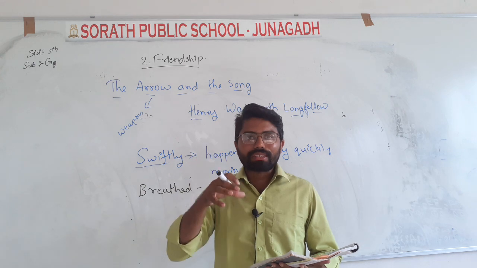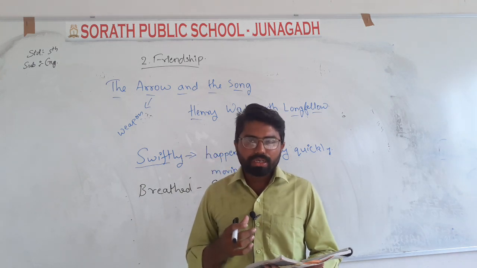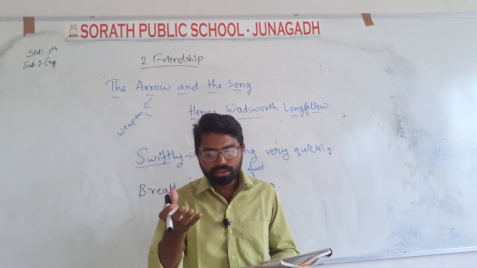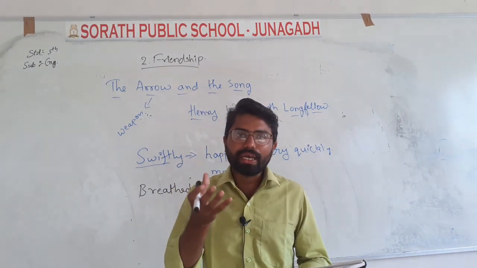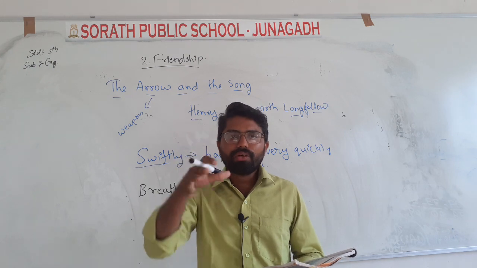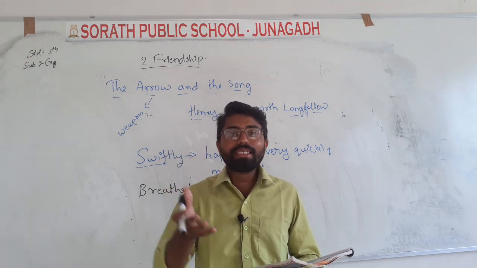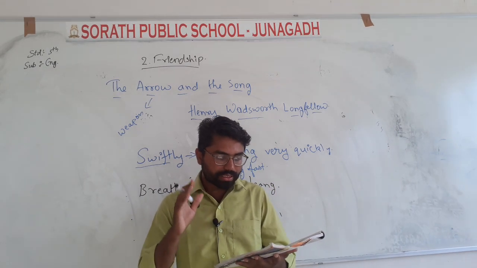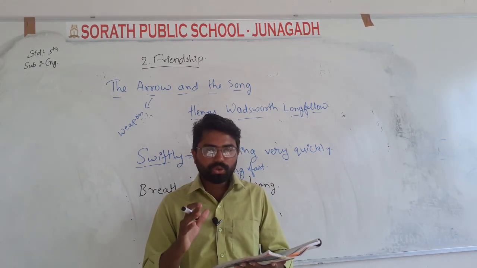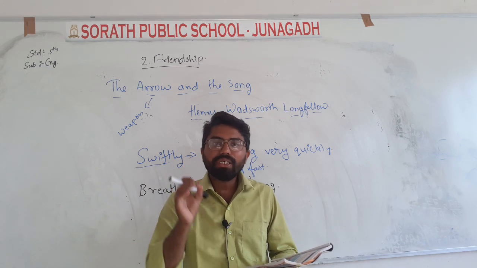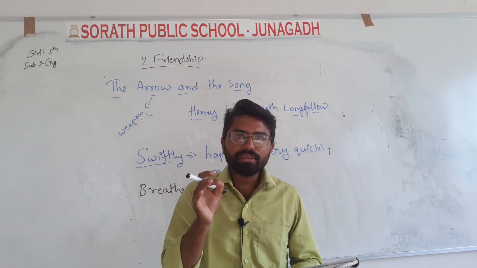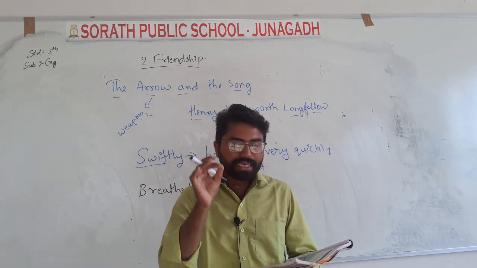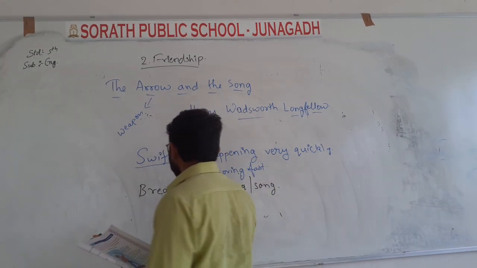So he is saying that when I sang the song into the air, those words fell on the earth. But where did they fall? I didn't know. For who has sight so keen and strong? So he is saying the person who has good vision, keen and strong. Keen means sharp.